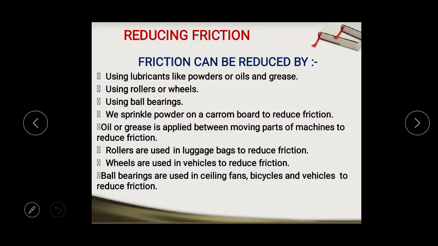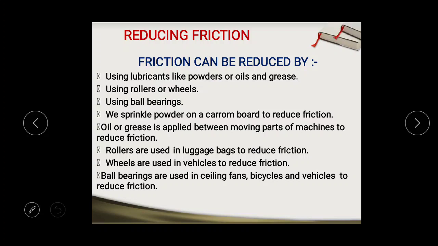Here we have to reduce the friction, so we must make the surfaces smooth, for which we apply different methods. We use lubricants, meaning powder lubricants or liquid lubricants or semi-liquid lubricants like grease in our vehicles.